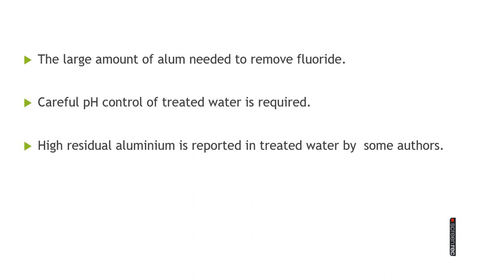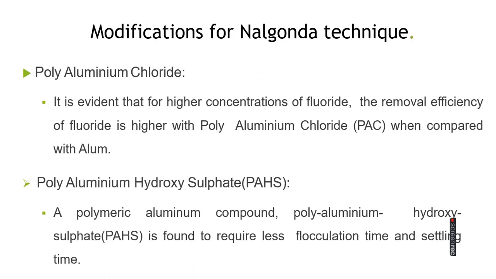A large amount of alum is needed to remove the fluoride. Careful pH control of treated water is required. The pH of water must be between 6.5 and 8.5. In that case, this method is suitable. High residual aluminum in treated water has been reported by some authors.